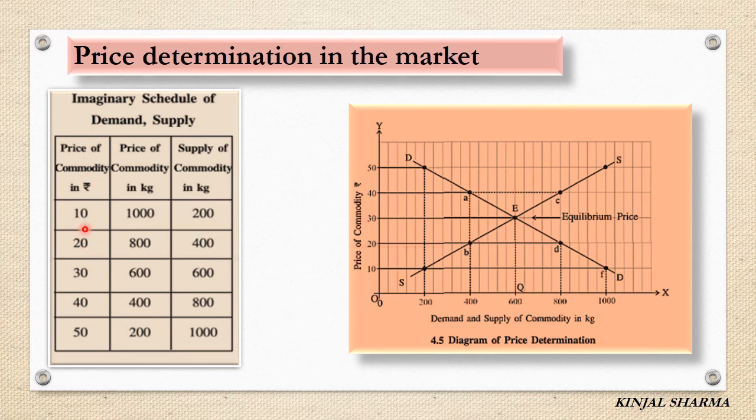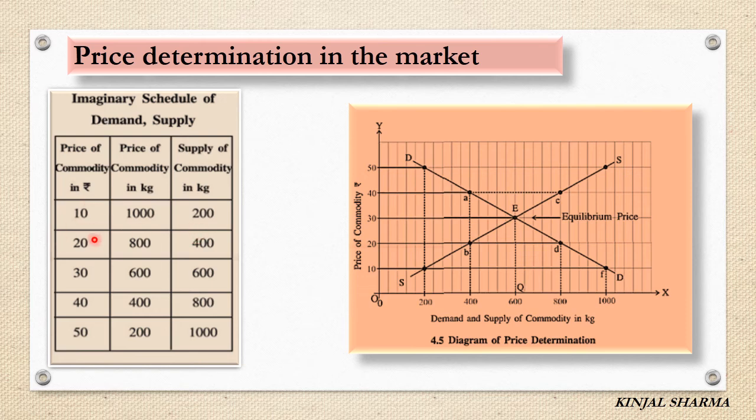Price of commodity is given in rupees, that is 10, 20, 30, 40 and 50. And here, this is the demand of commodity, and this is supply of commodity, right? This is demand of commodity in kg, and this is supply of commodity in kg. That is at rupees 10, the quantity demanded is 1000, whereas the quantity supplied is only 200.